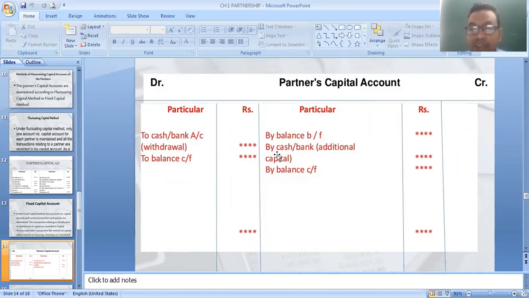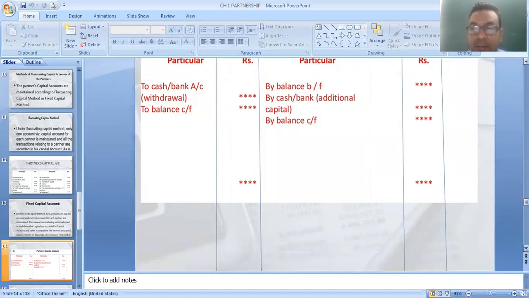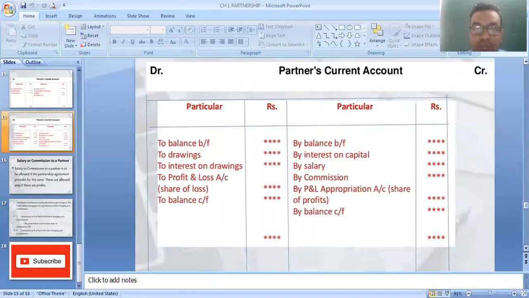Any additional capital, then you have to return on credit side by cash or bank account. Then you have to close the account. It is known as a closing capital. Any withdraw from the capital, then it is written on debit side. And remaining all other information like interest on capital, drawings is written on partner's current account. So this is the format of partner's current account.